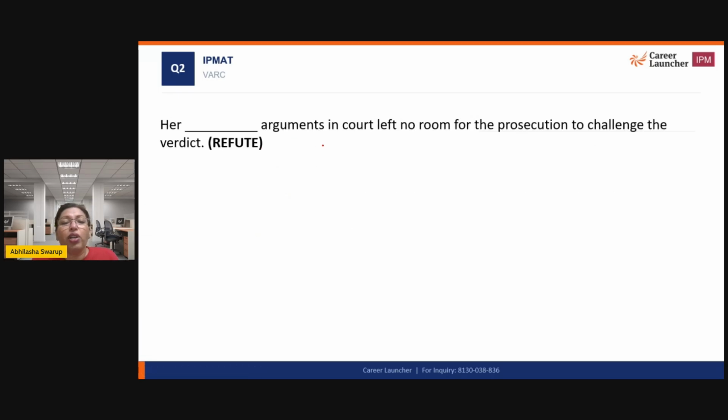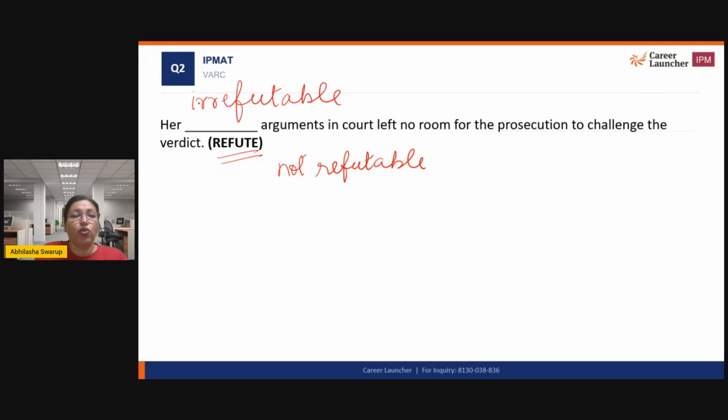All right, her arguments in the court left no room for the prosecution to challenge the verdict. So the arguments were very strong, right? The root word they have given is refute, which is to discuss or reject. So that means her arguments are not refutable, right? So what word can I use? I can use the word irrefutable. The root word ir, the prefix I should call it, says no. So irrefutable means not refutable.